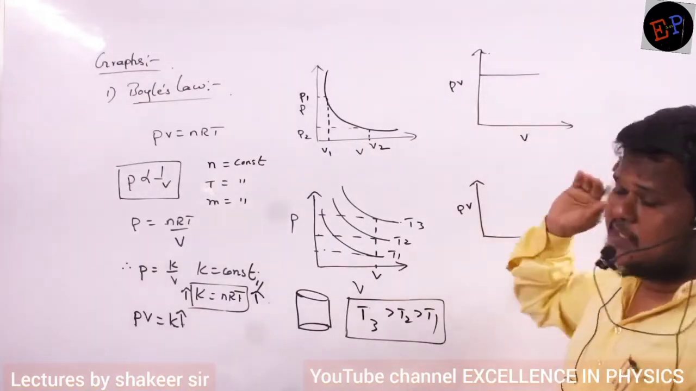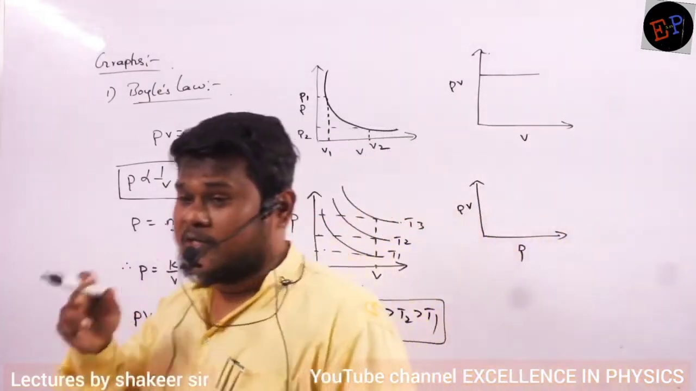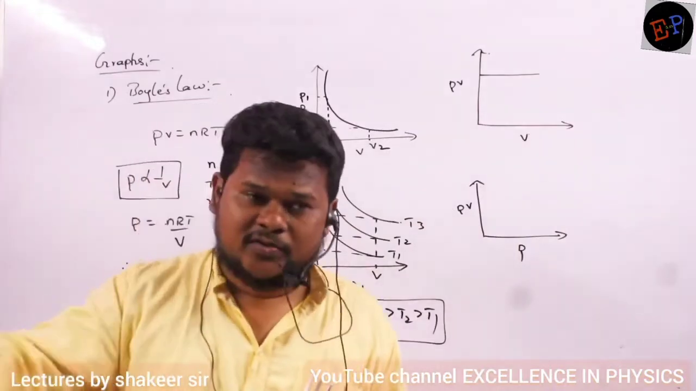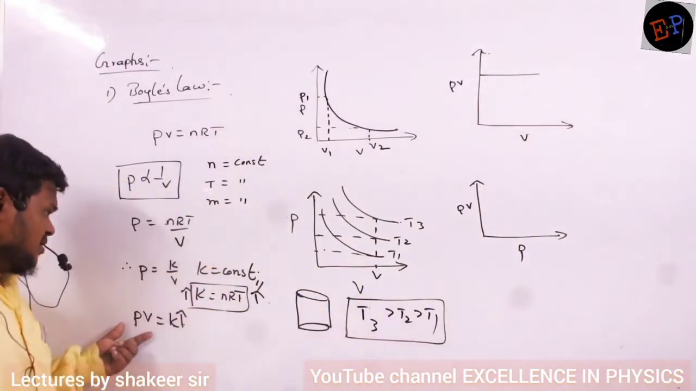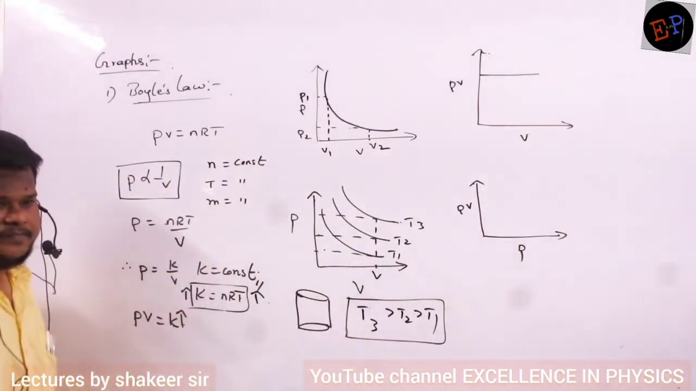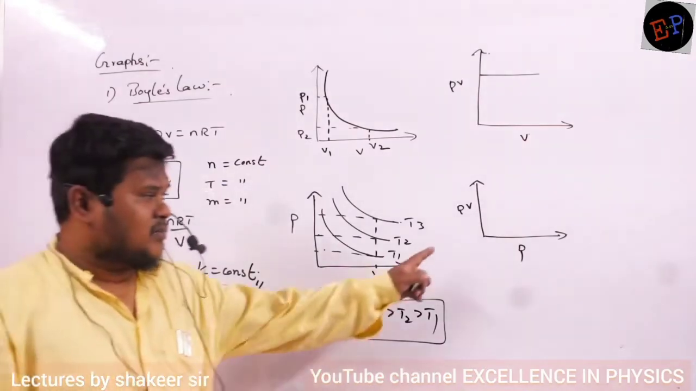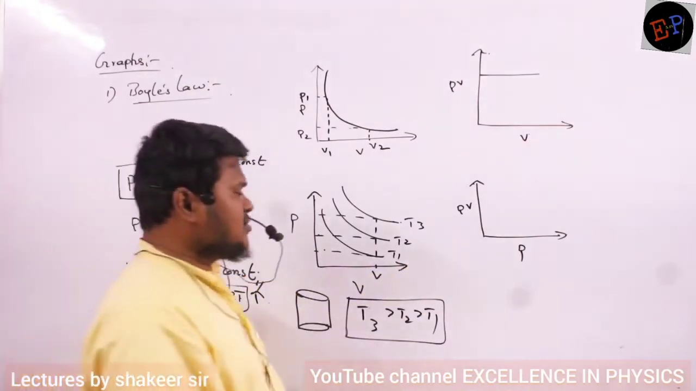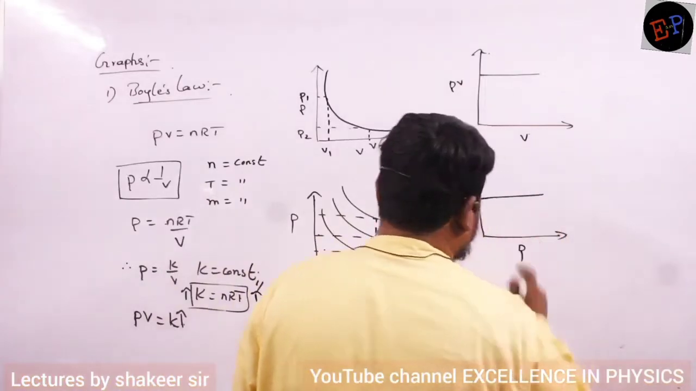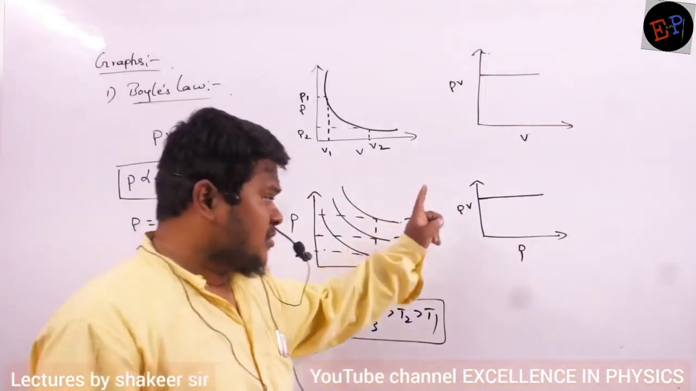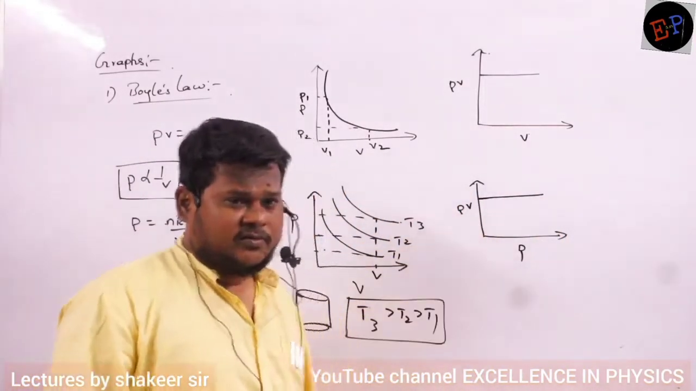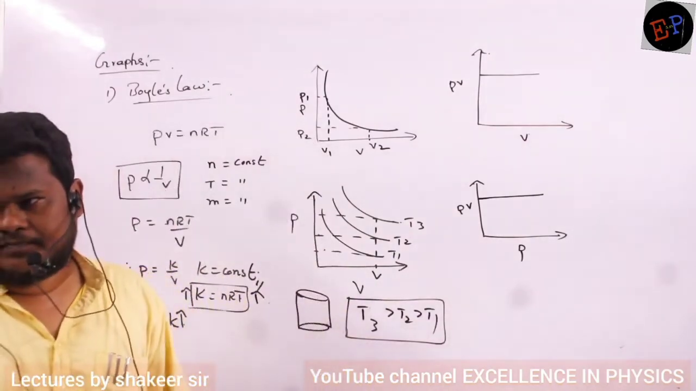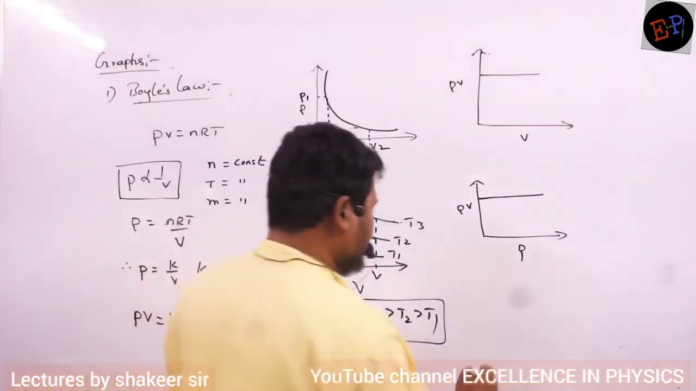So, therefore, the graph will be a straight line. Whatever may be the increase in volume, the product of pressure into volume is not going to change, because the product of pressure into volume is a constant. Are you able to understand? Now, what about this graph? This graph is also parallel to x-axis. Clear? Because the product of pressure into volume is never going to change. It is always a constant. Okay.